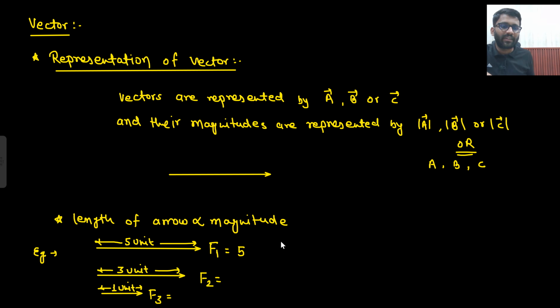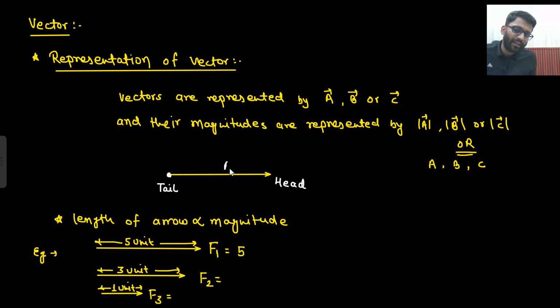So how do you represent a vector? You represent a vector by this arrow. In this arrow, this is known as the tail. This is the backward side, the tail. If you see any animal, at the backward side he will be having the tail, no? So this is the tail, and this is known as the head.